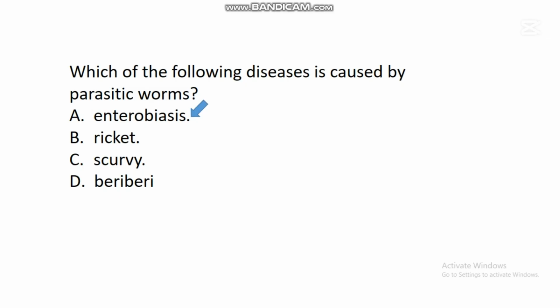So when a child scratches his or her anus with the fingers, the eggs of this parasitic worm can get into the fingernails of that child, and when that child uses the hand to feed, the child runs the risk of swallowing the eggs of this parasitic worm.